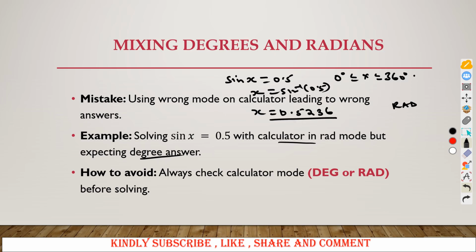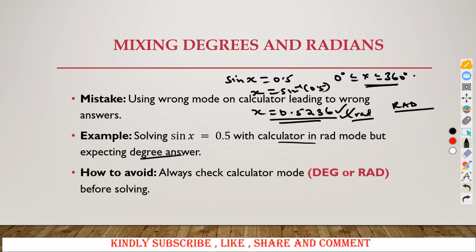This is the value of x you are getting. Because our calculator is in rad, you are getting this answer. So when you conclude with this answer, it will be wrong, because the answer we need should be in degrees, but the answer we are giving is actually in radians. So for this question, you will get a wrong answer, though the methods will be okay.